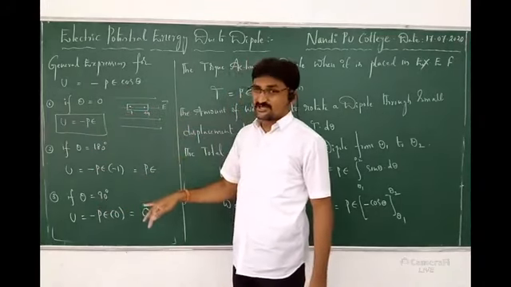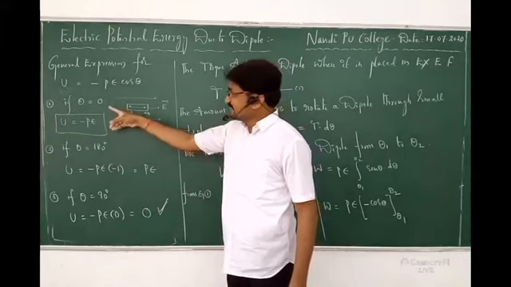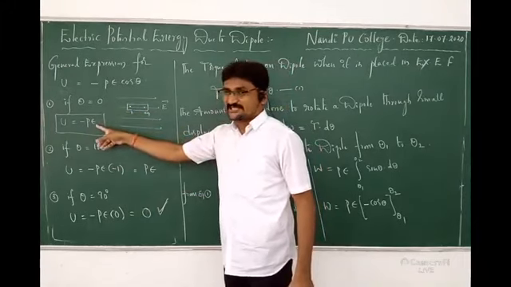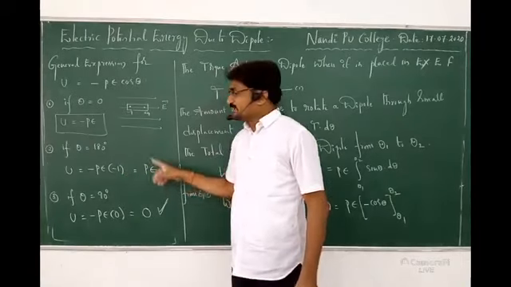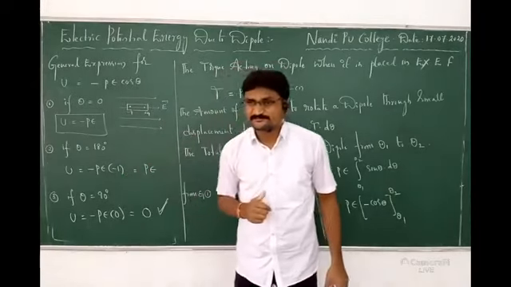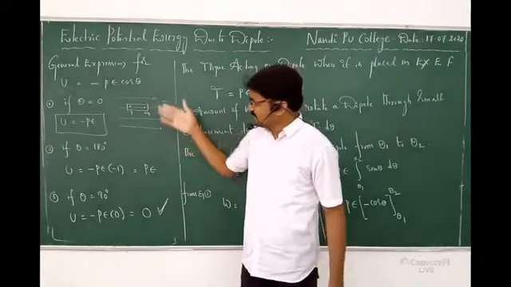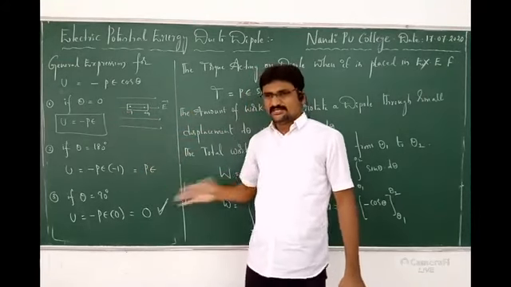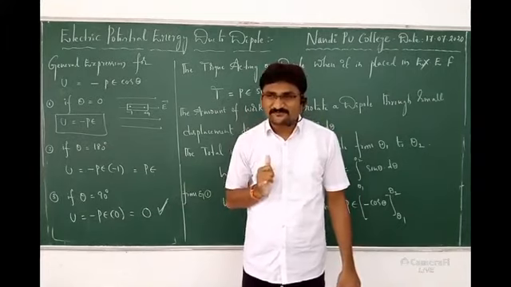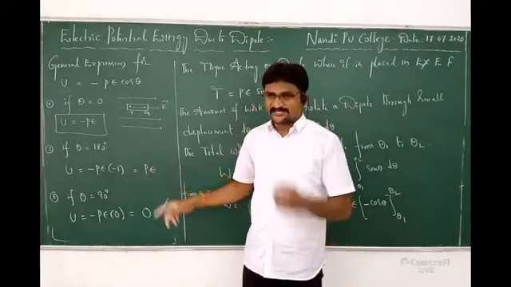And one more logic is also there. If theta is 0, potential energy is minus PE. Theta 180, potential energy is PE. In which condition is energy maximum? Theta 0 is negative, theta 180 is positive. In which condition is energy maximum? Theta 180.